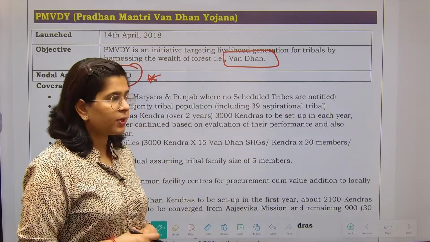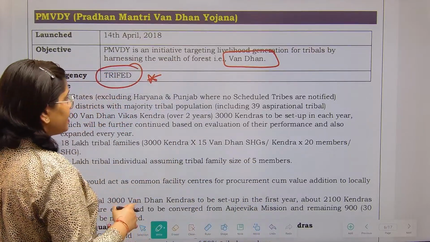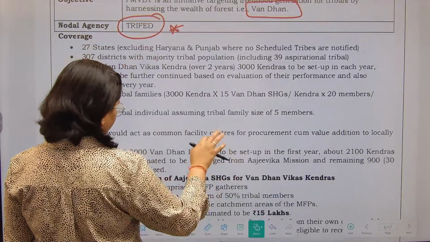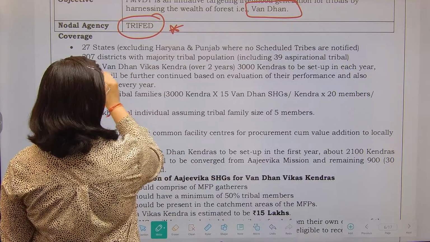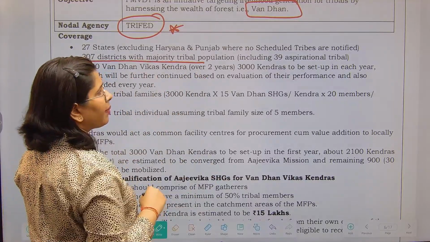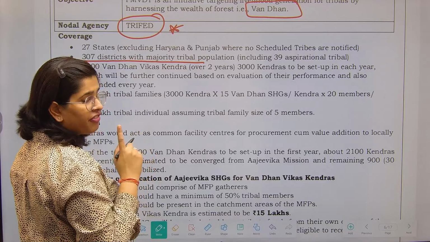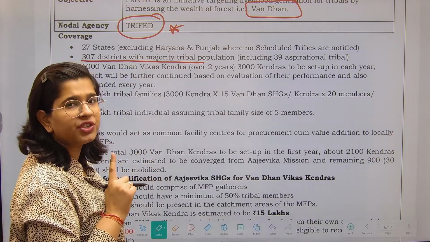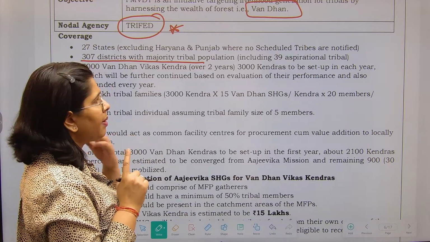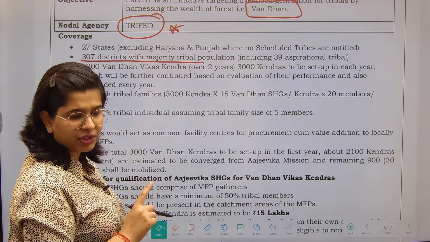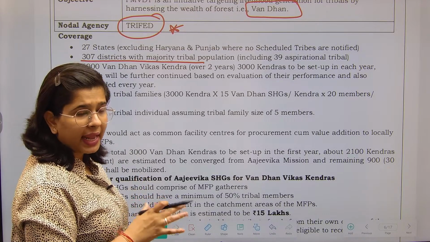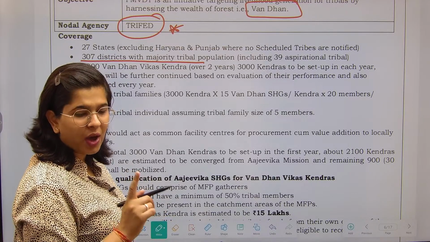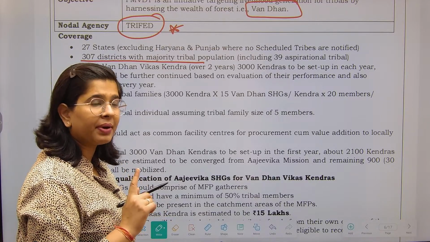So the coverage of this scheme, let's see: 27 states excluding Punjab and Haryana, where no scheduled tribes are notified, right? 307 districts with a majority tribal population. Now remember, 5 states and UTs we were talking about where there is no notified scheduled tribe population. Please remember, among the states, Haryana and Punjab are the two states which do not have any listed scheduled tribe. And what about the UTs? You have already studied them, try to remember them.